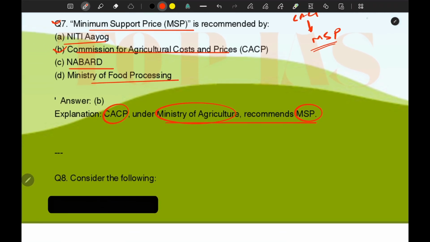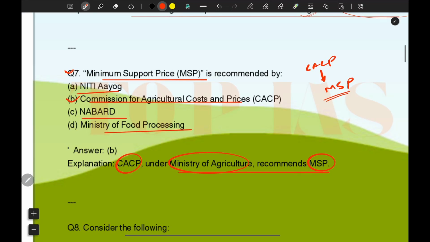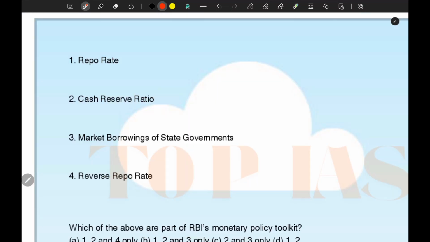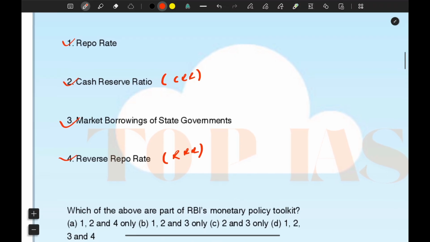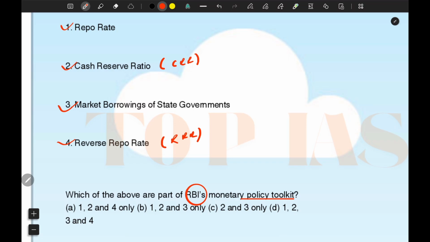So let's go for a question. Consider the following: repo rate, cash reserve ratio, market borrowing of state government, reserve repo rate. Okay, CRR, RRR, and repo rate. Which of the above are the part of RBI's monetary policy toolkit? So correct option for this question is 1, 2 and 4 only.